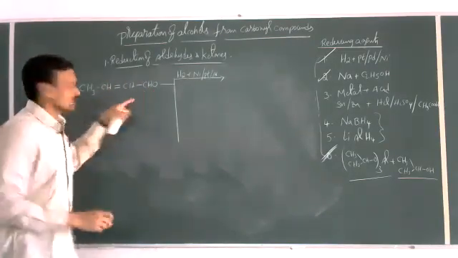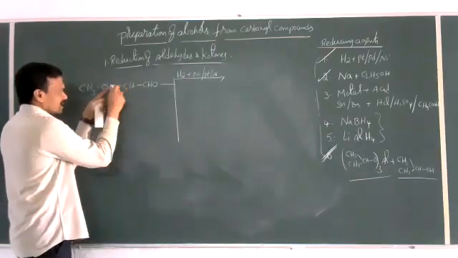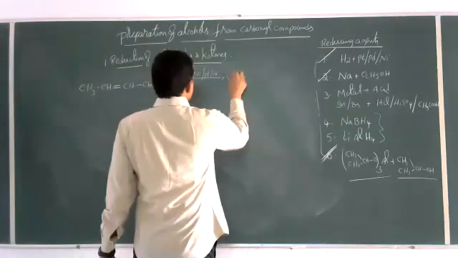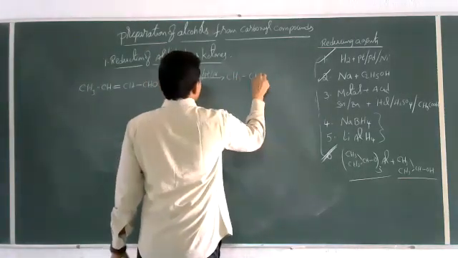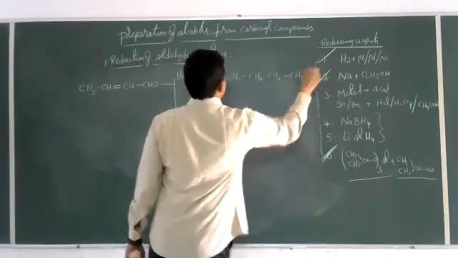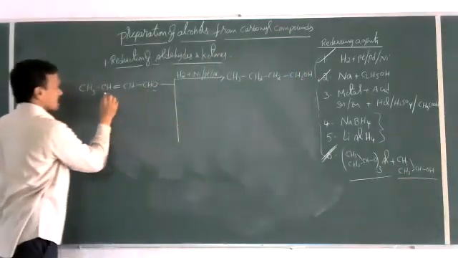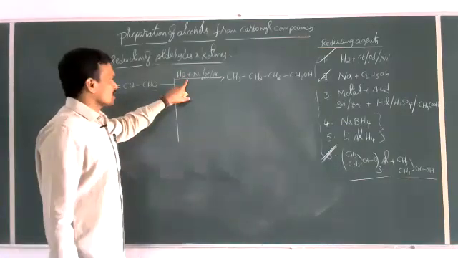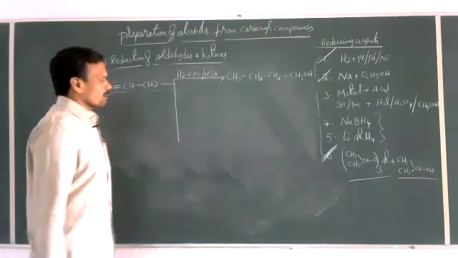In addition to that, the unsaturation that is there will also be reduced. That means we can get the product like this: CH3, CH2, CH2, CH2OH. Both the aldehyde group as well as the unsaturation can be reduced by hydrogen plus nickel or platinum or palladium.